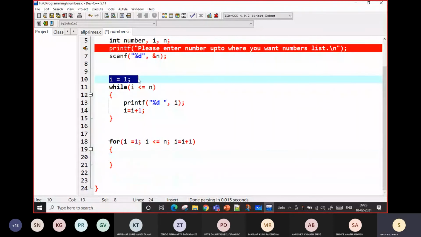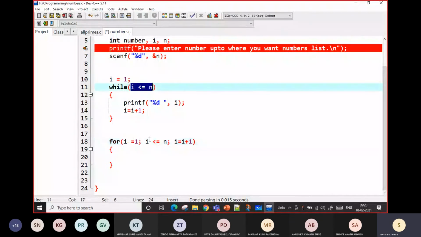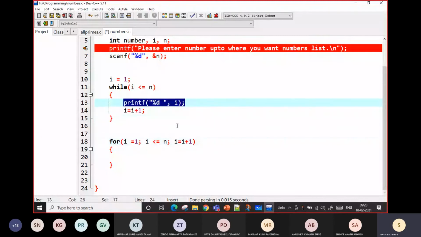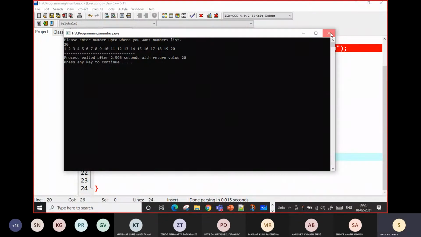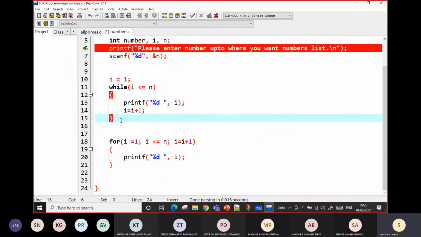This statement should be here, the condition should be here, and whatever the initialization or update I should put here, and this printf statement can be here. Oh, it has not printed this.